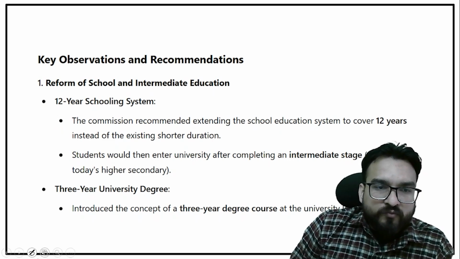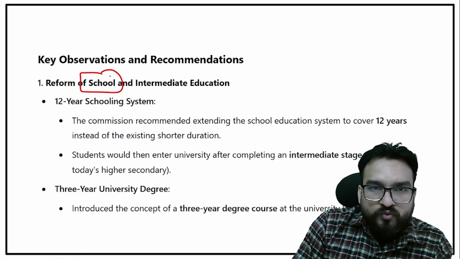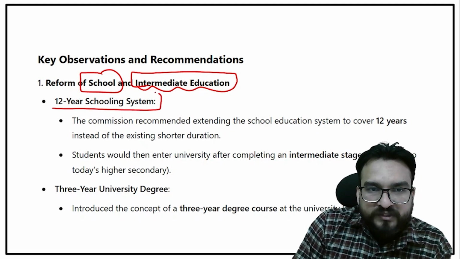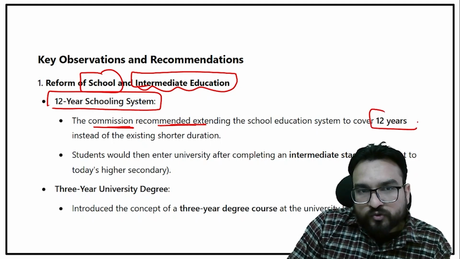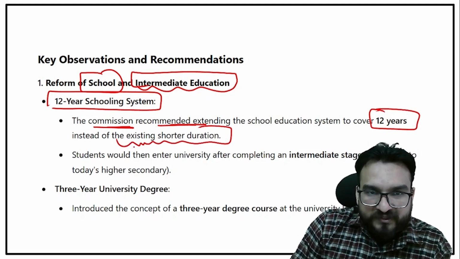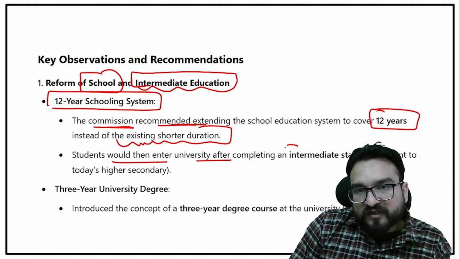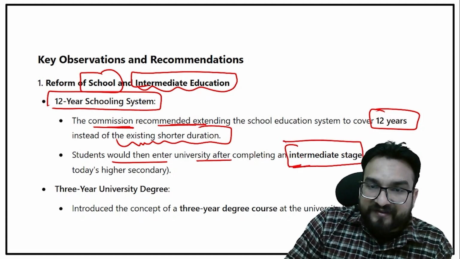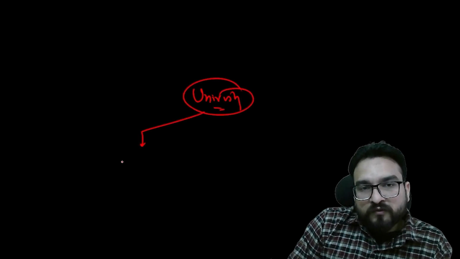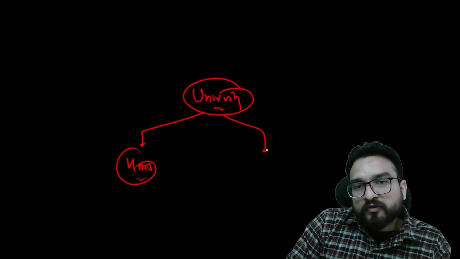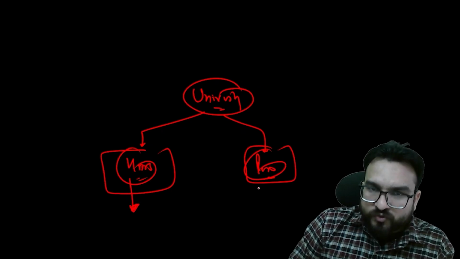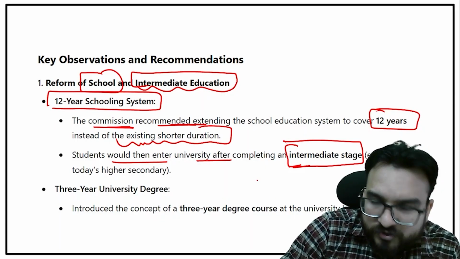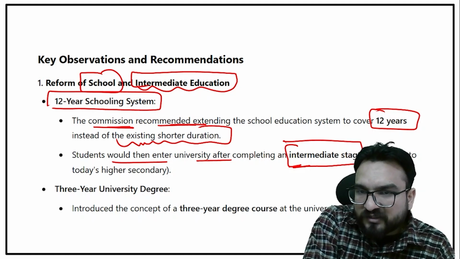So what was his recommendation? First of all, reform in school or intermediate education was introduced. A 12-year schooling system. The commission recommended extending school education from 10 years to 12 years instead of the existing shorter duration, right? Students would then enter university after completing an intermediate stage. And at university level, there will be two types of courses. One will be the honors course, which is still going on till now, and one will be the pass course, which is still going on. Honors course is for bright students. Pass course is for students who are not equally meritorious as the others, right?